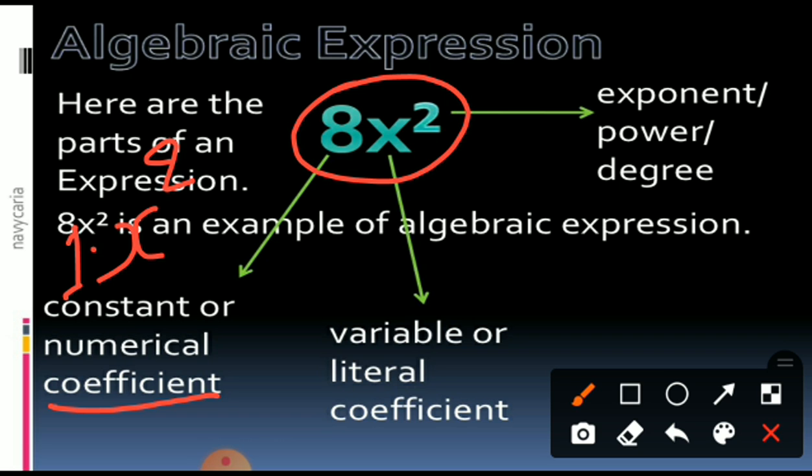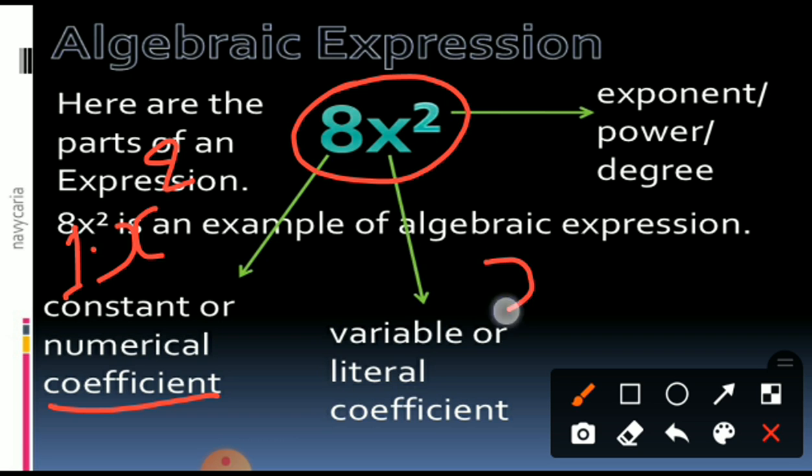Exponent means whatever number is shown above the variable is called the power, or the degree, or the exponent. It's so easy. Here is x square, that means 2 is the exponent.